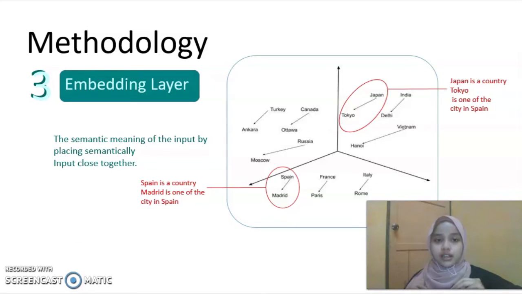Next is the embedding and padding layer. For the vector, we arrange the words according to the weight of the vector. For example, Japan is next to Tokyo. This is because Japan is a country and Tokyo is a city of Japan. So we arrange them side by side.